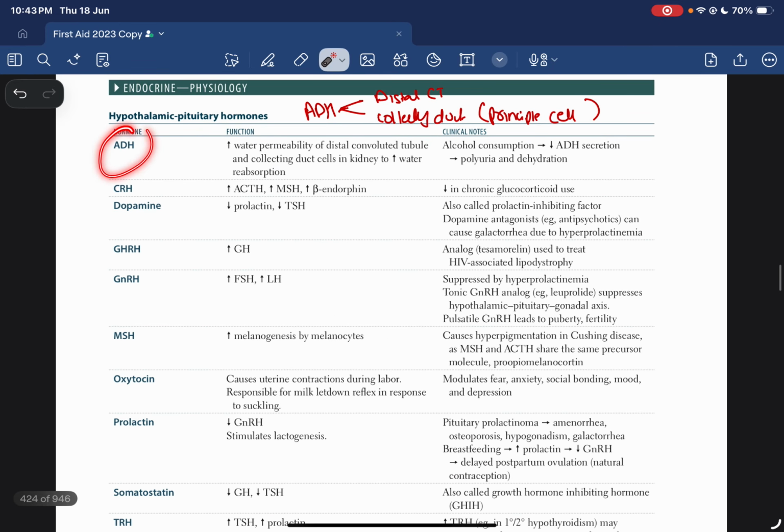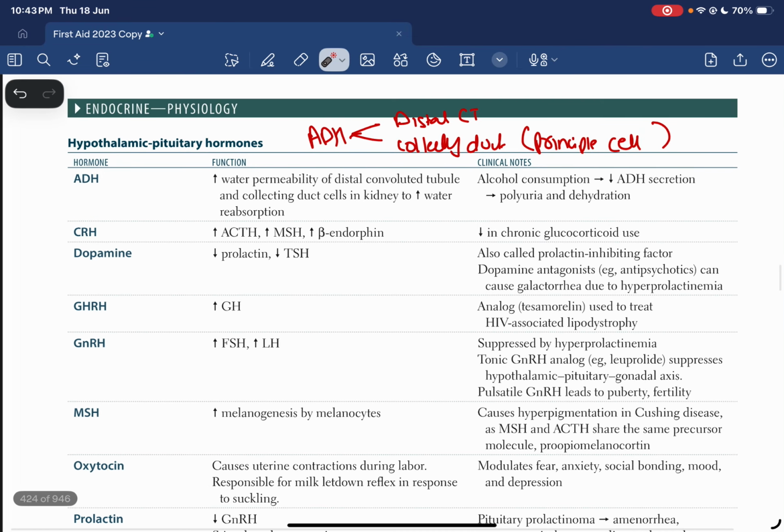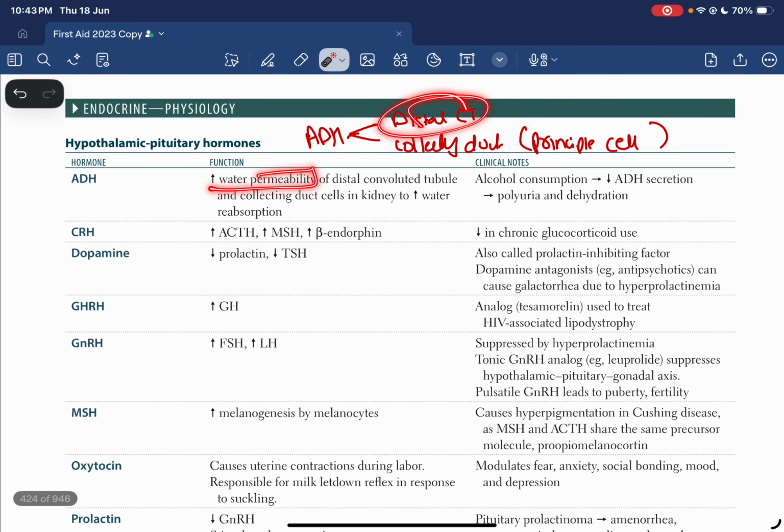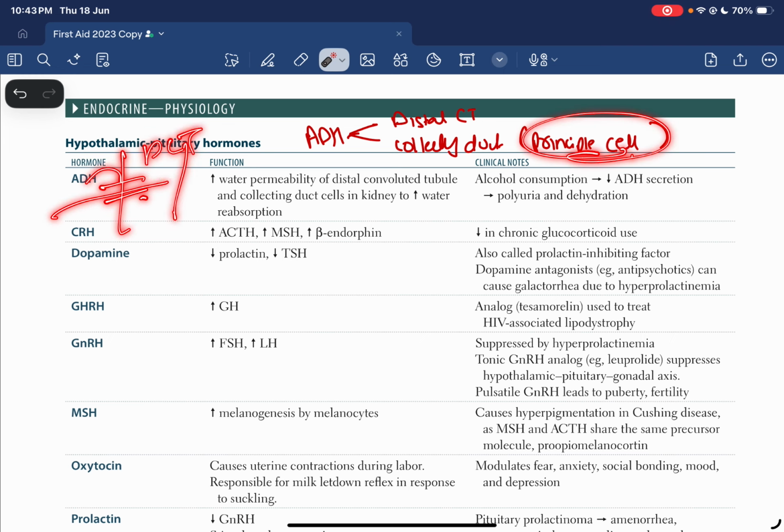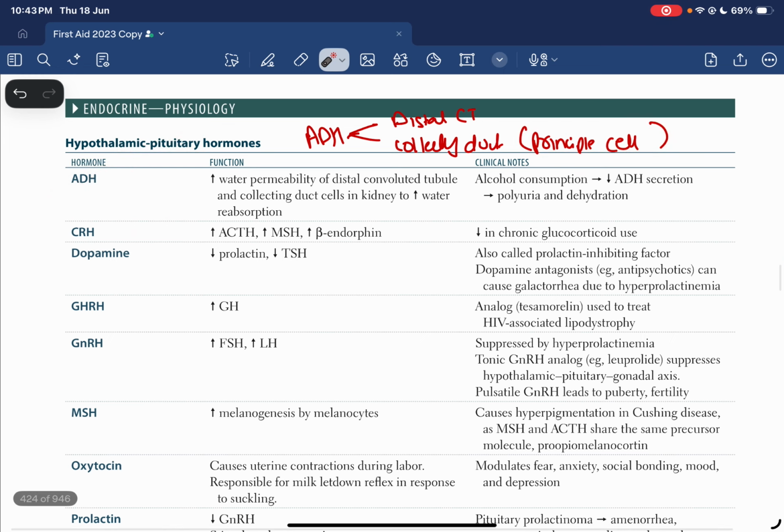So for the ADH hormone, you need to know that it actually increases water permeability. There are two sites where it acts: the distal convoluted tubule, alongside the principal cells of the collecting duct. It increases the water permeability because the aquaporin channels are inserted on the distal convoluted tubule and also on the principal cells of the collecting duct, which helps with the reabsorption of water.